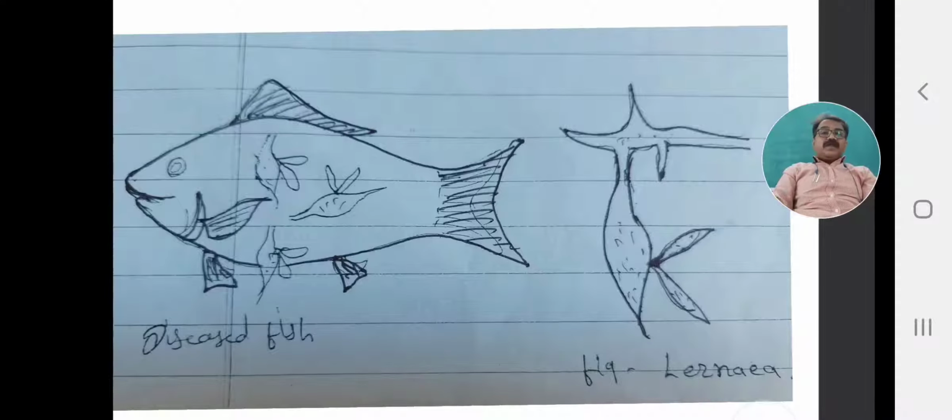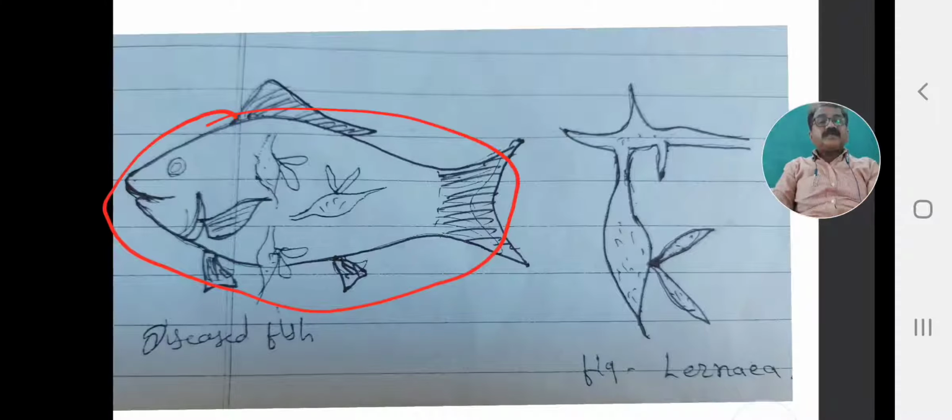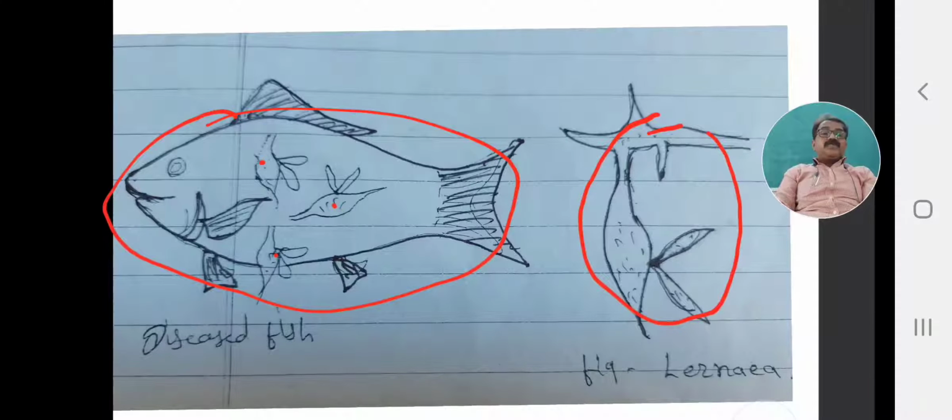See in the first figure, this is the fish, and the parasites are attached on the skin of the body of this fish. See, this is a parasite, this is a parasite, this is a parasite. These parasites attach on the skin of the fish, and the fish becomes diseased. In the second figure, this is what the Lernaea parasite looks like.